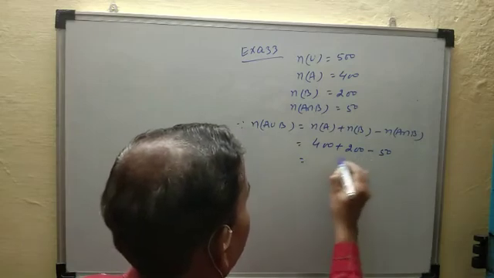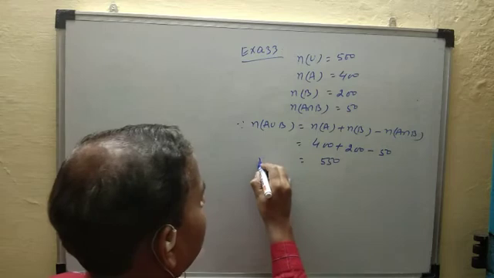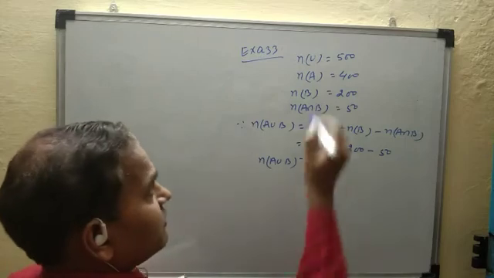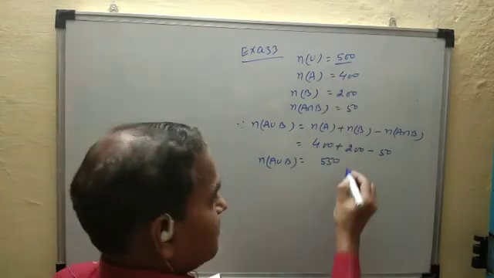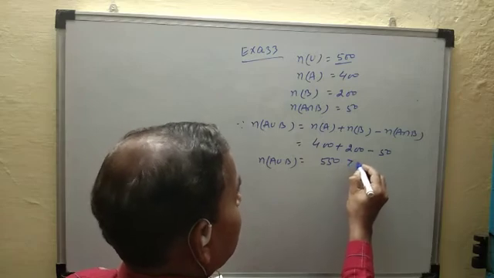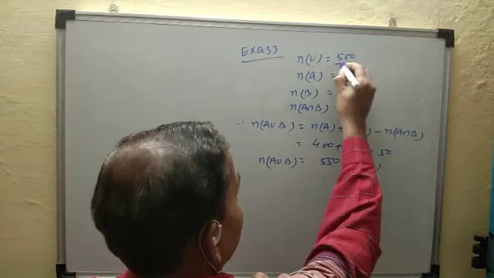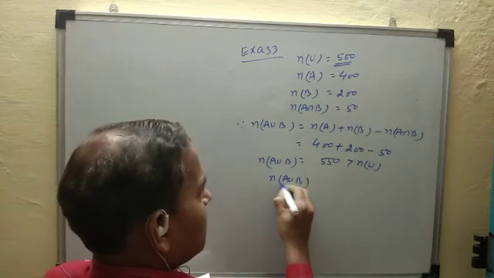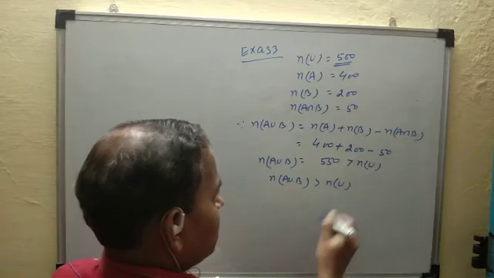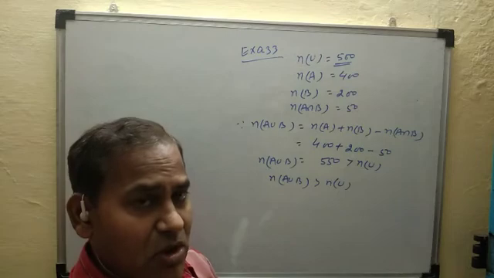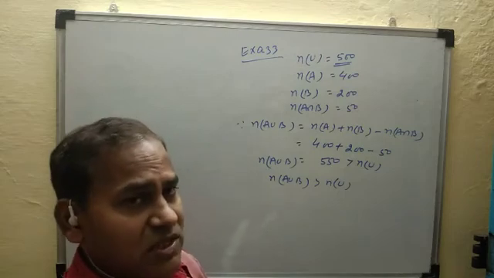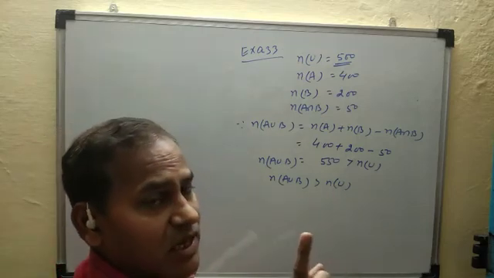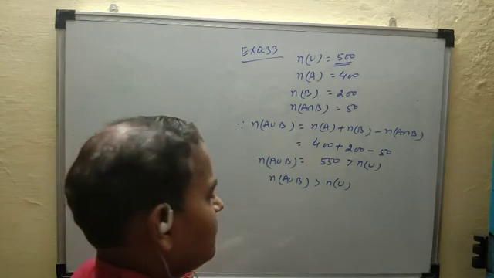सो दिस वन इज 600 minus 50, that is 550. A union B is 550 which is greater than 500. That is, this value is greater than number of u, because number of u is equal to 500. So here number of A union B is greater than number of u. It is not possible because universal set is the biggest set, and so number of elements in u is always greater than or equal to any set, which is not possible.